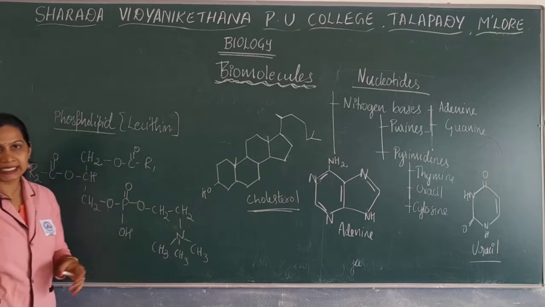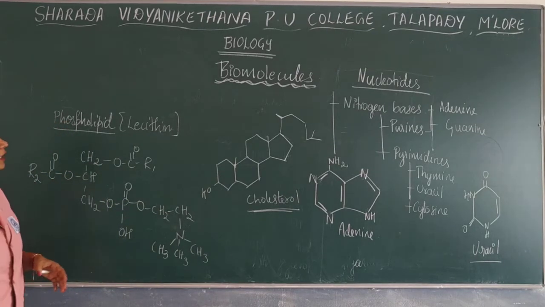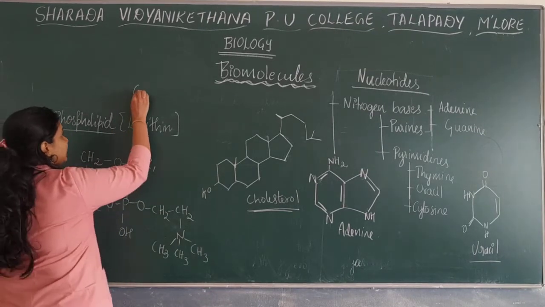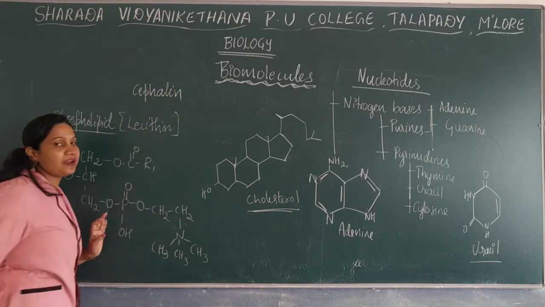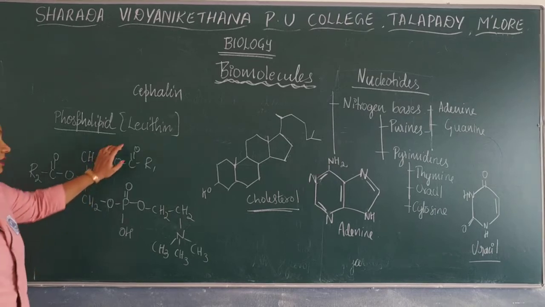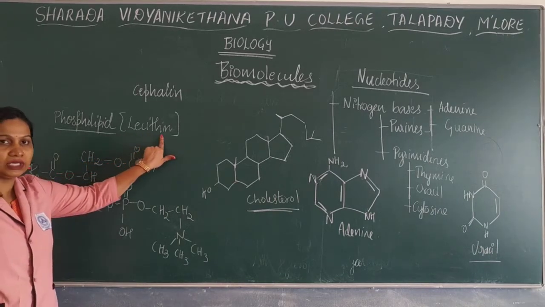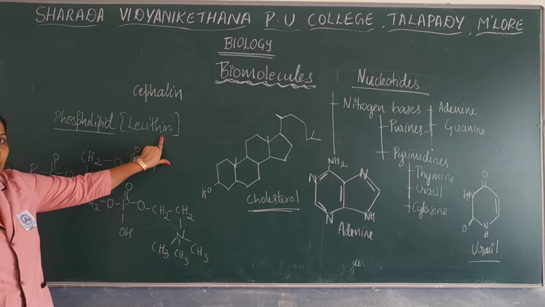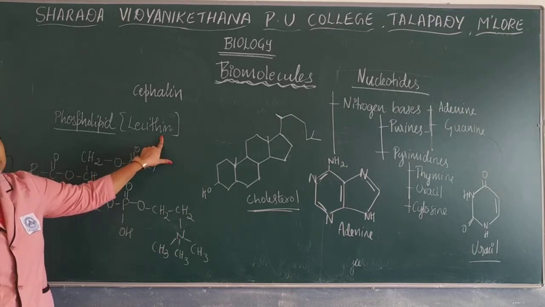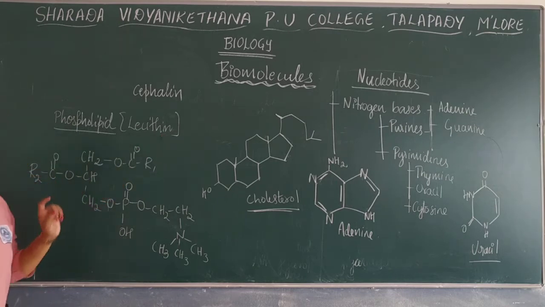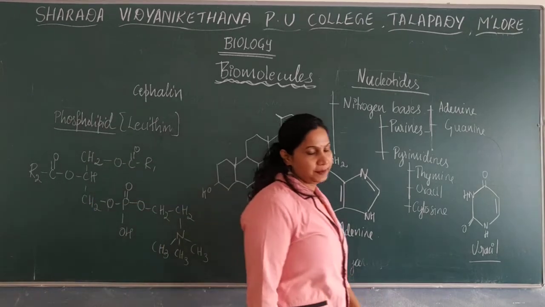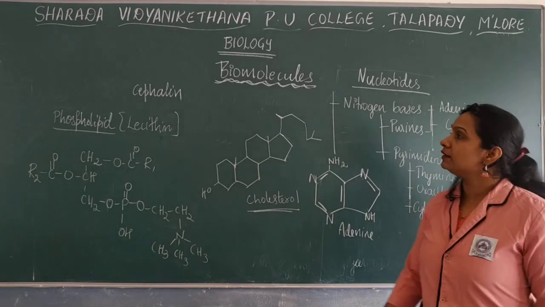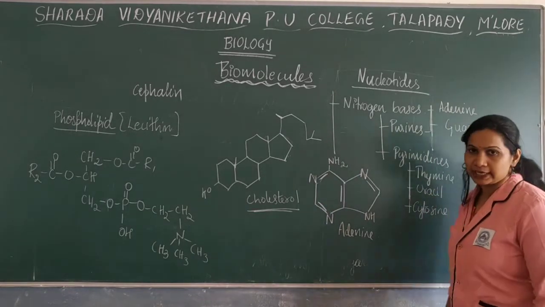Example is lecithin. Okay, so one more phospholipid is cephalin. Lecithin and cephalin are the best examples, but in your NCERT they mentioned only lecithin. So from your NCERT point of view for the theory, lecithin is very important. Normally they ask for examples. So that is regarding the lipids. Next we will move on to the nucleotides.